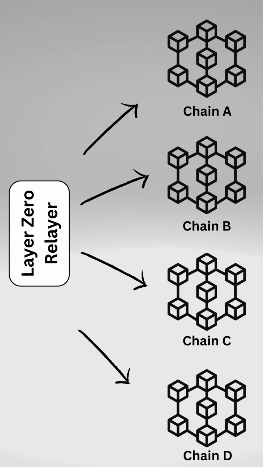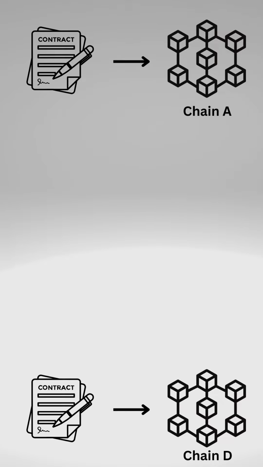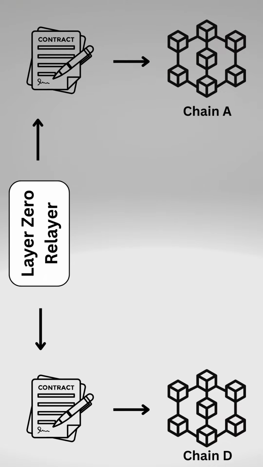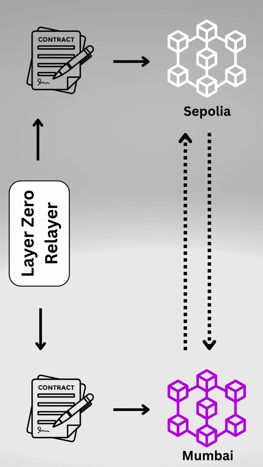LayerZero is a cross-chain communication protocol that allows smart contracts from different blockchains to communicate with each other. Each supported chain has an on-chain endpoint that the off-chain relayer listens to. We can establish a line of communication between, say, Sepolia and Mumbai in two simple steps.